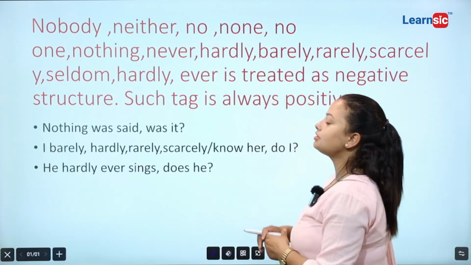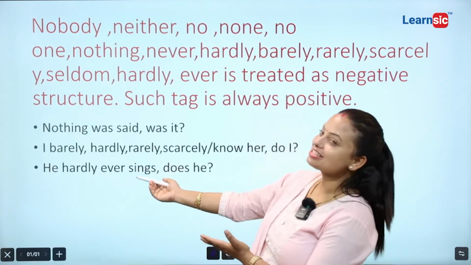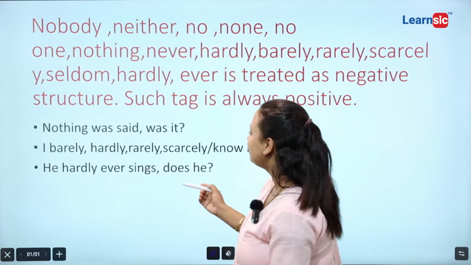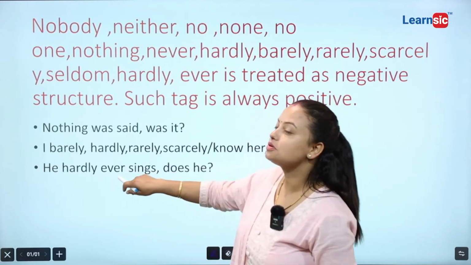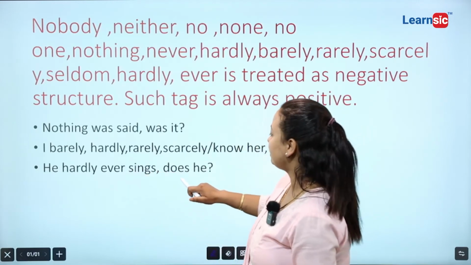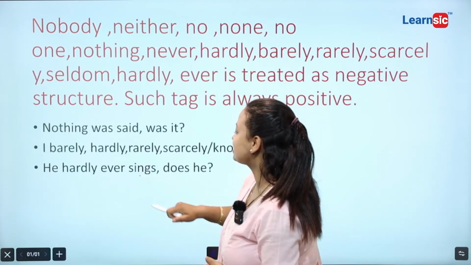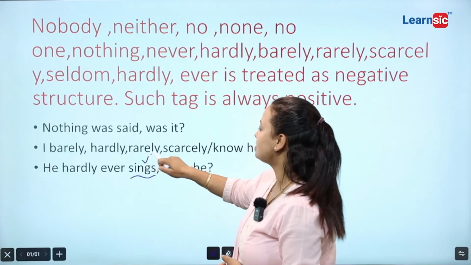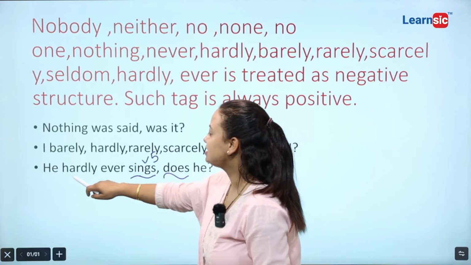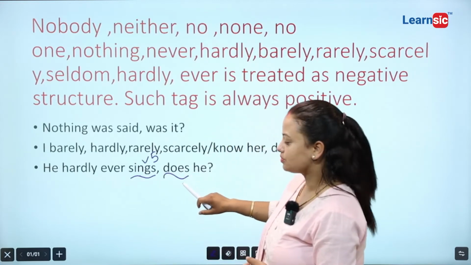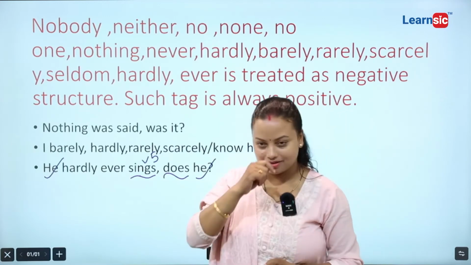Now, he hardly ever sings. Again hardly is coming here. Hardly is giving you a negative sense. So first see hardly, and seeing hardly, know that the statement is negative, and then does he. Now sings is in verb 5 form. That's why we have to write does. The statement is in negative form, so we have to avoid not from here. Now what is our subject? Our subject is he.